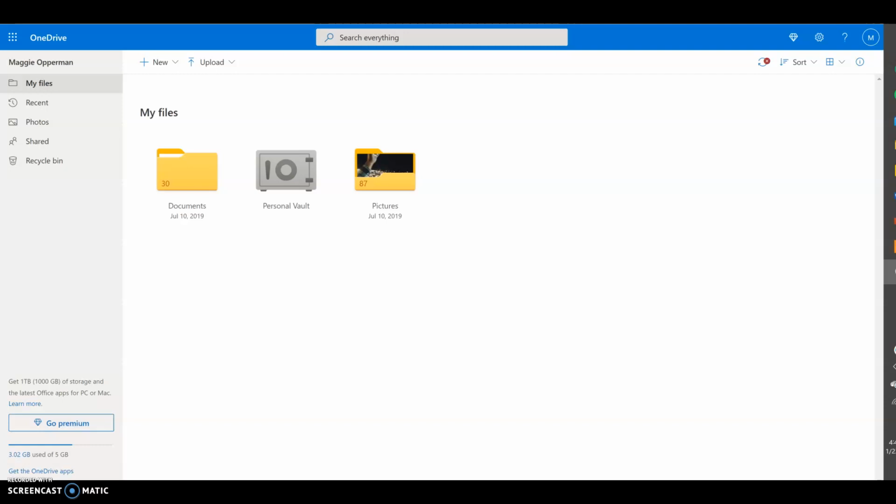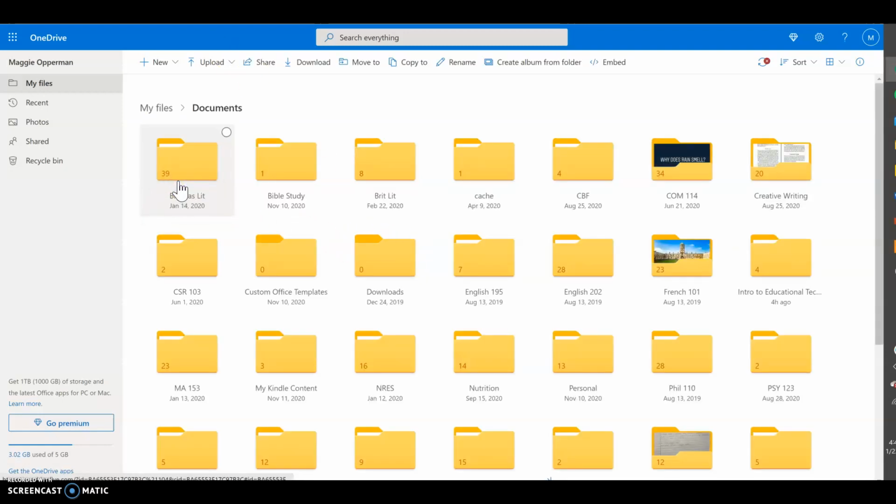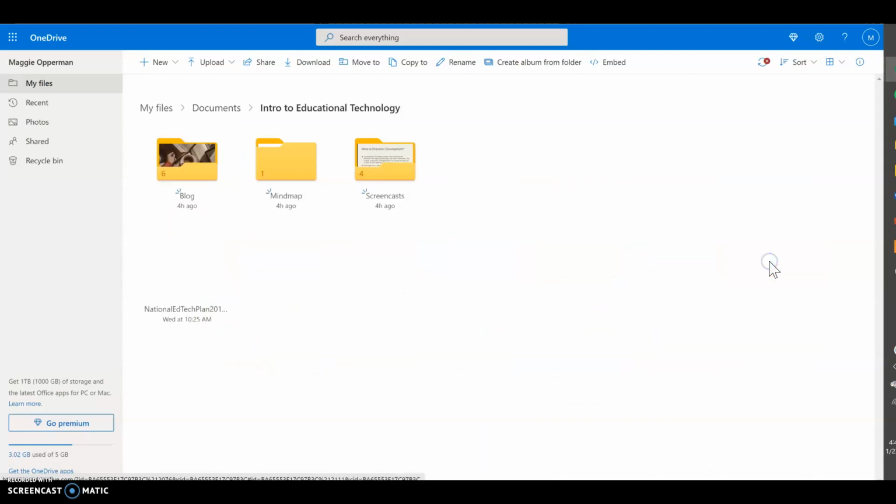Okay, so I'm using OneDrive for my cloud sharing platform. Here I have three main files that I organize things in. So I'm going to open my documents file, and here you can see my various classes. I'm going to head over to EDCI 270, and I have three folders currently for the different projects I've been